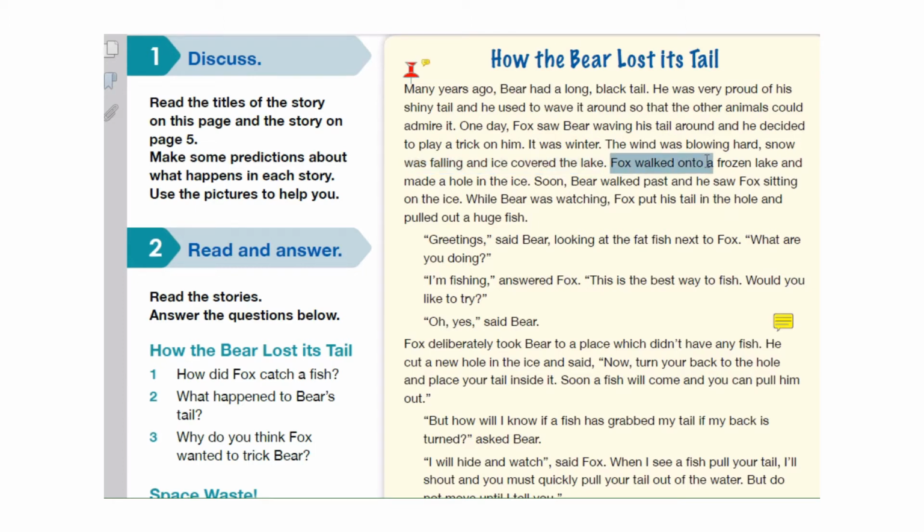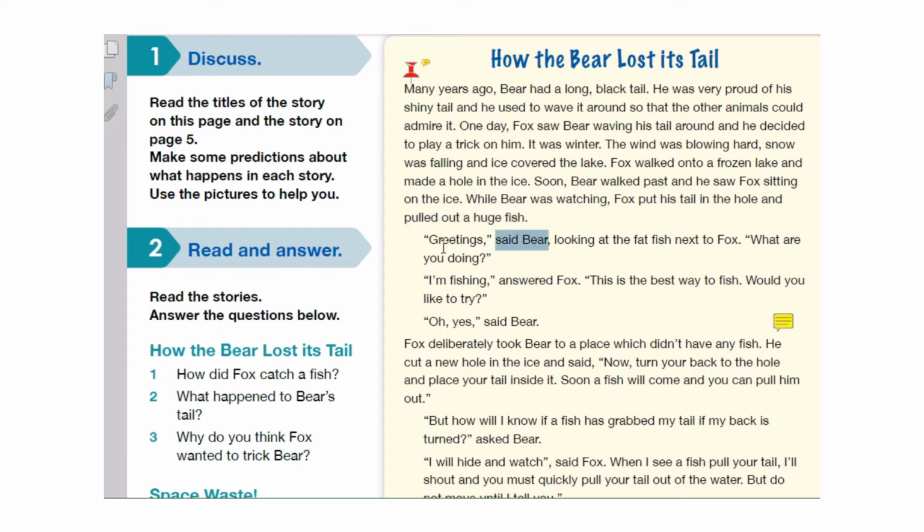Fox walked onto a frozen lake and made a hole in the ice. Soon Bear walked past and he saw Fox sitting on the ice. While Bear was watching, Fox put his tail in the hole and pulled out a huge fish.